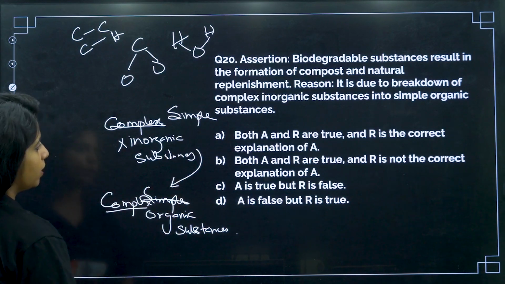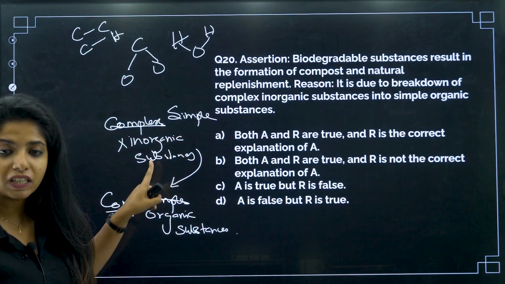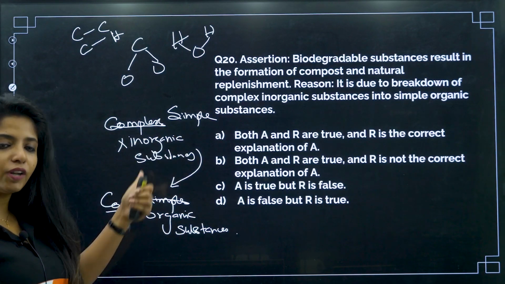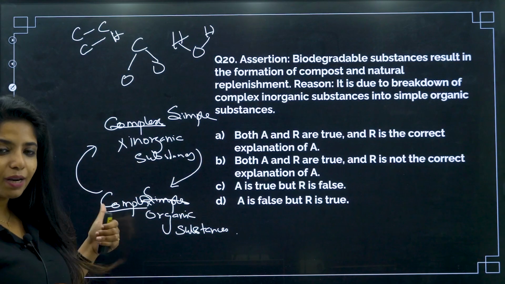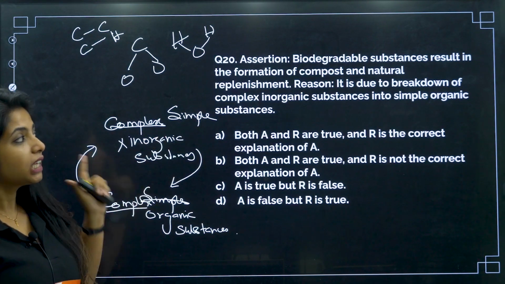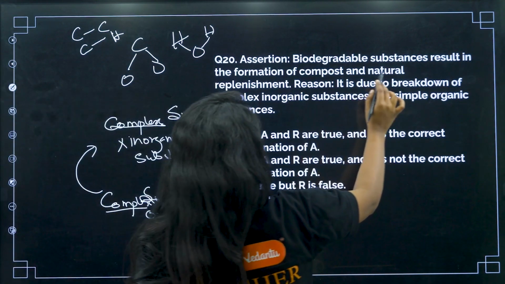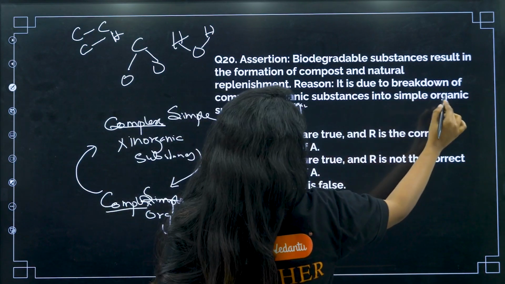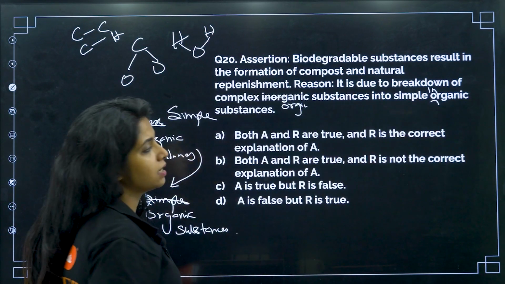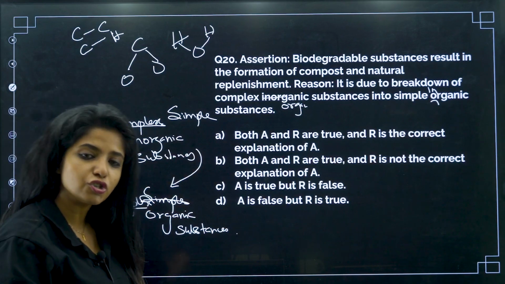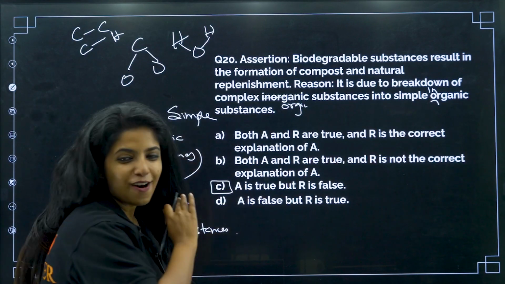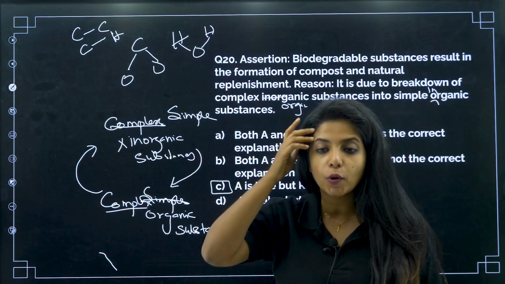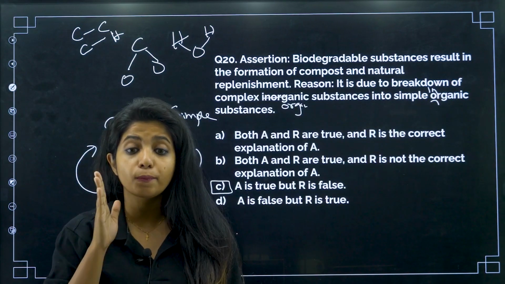Now, let me ask you one more thing. Can simple inorganic things be broken down to complex organic substances? No. The complex things are broken down to simple things. So again, this is wrong. If the statement was, it is due to breakdown of complex organic substances to simple inorganic substances, then it would have been correct. So I'll say assertion is true, but the reason is false. Children, are you understanding things? Are you enjoying watching this? This is really important for you to practice the questions.